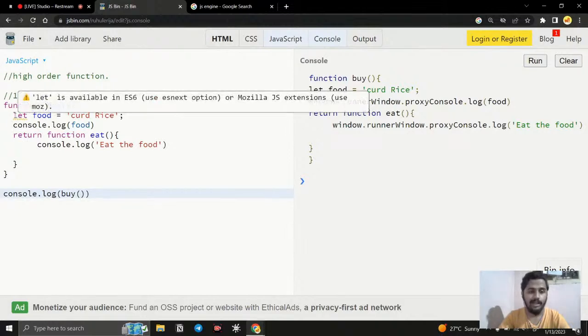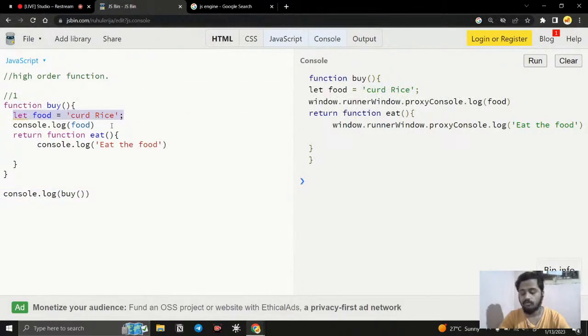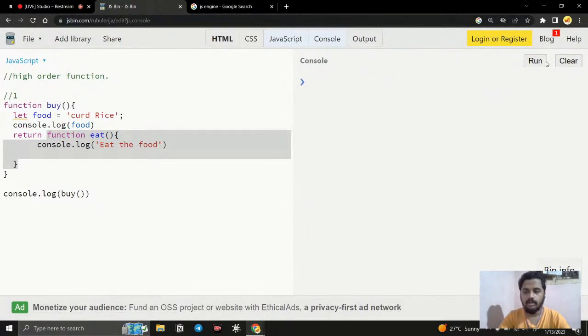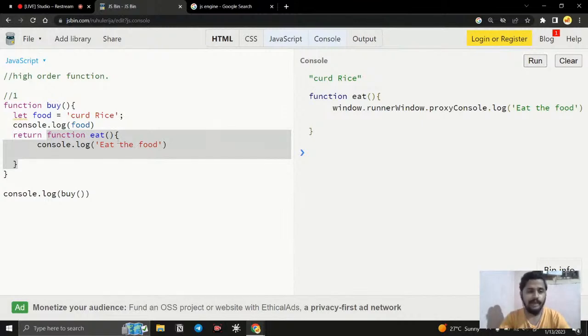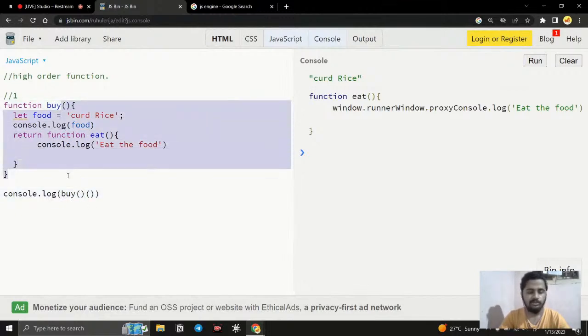And what happened? The memory allocation happened, the console log food happens, and it returns the function for us. Now the function is invoked and the values get printed. So what if I want to further run this returned function? How can I do this? Simple, give another invocation. Buy invokes the buy function, and once it is invoked, we have the eat function, because that is what it returns. If I add another invocation, it is going to invoke this one.